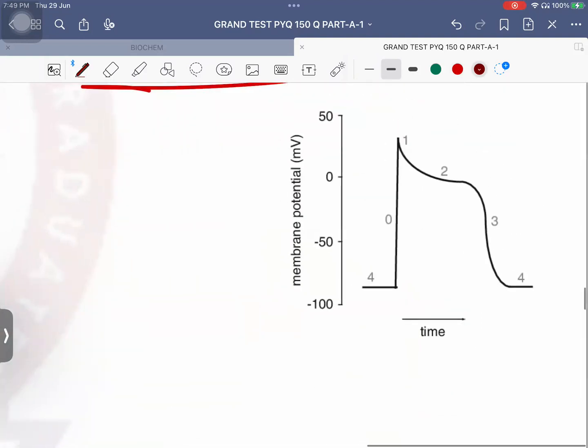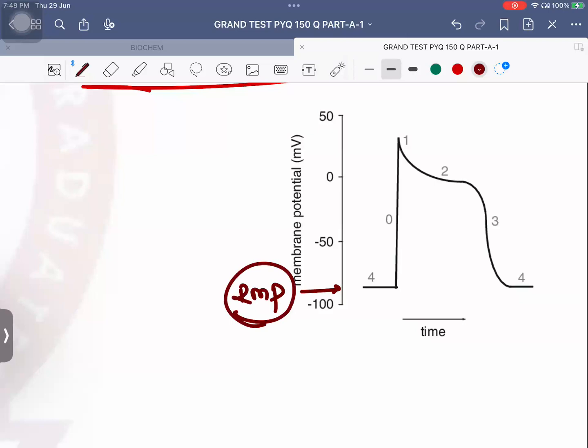Now there are 4 phases of action potential. Normally the cell is in the resting membrane potential. What is the normal resting membrane potential of a cardiac muscle fiber? Memorize the resting membrane potentials at least. It is minus 90 millivolt. For a skeletal muscle fiber, it is minus 85 millivolt. Please remember, for neurons, it is minus 70 millivolt. For smooth muscle cells, it is minus 50 millivolt. For rods and cones, that is your photoreceptors, it is around minus 40 millivolts usually.